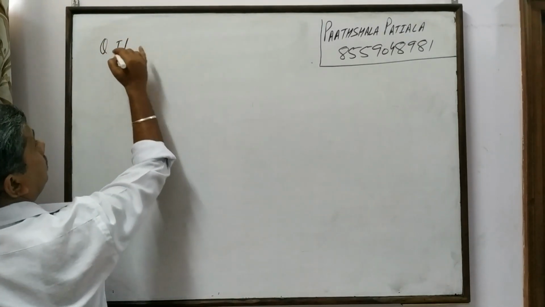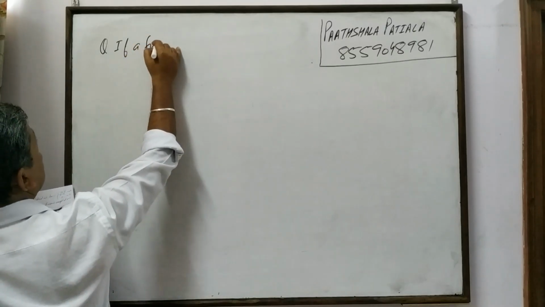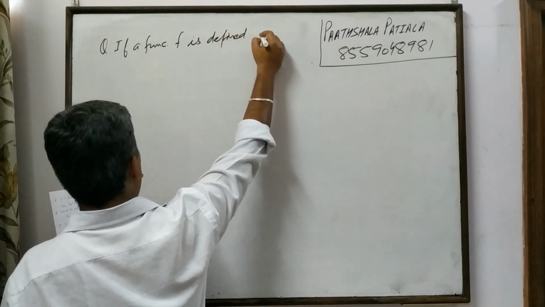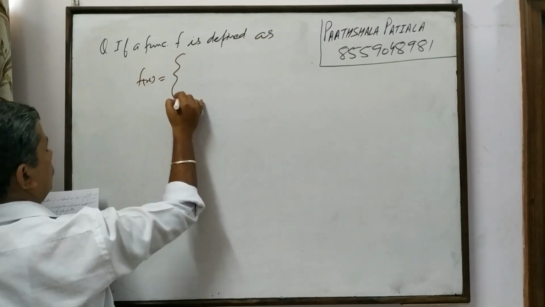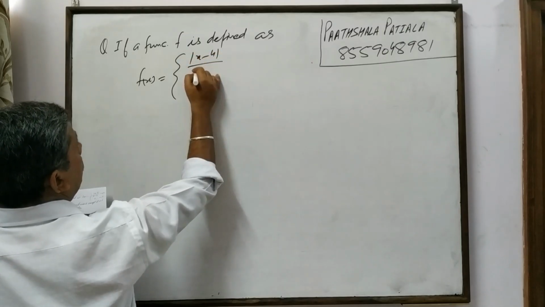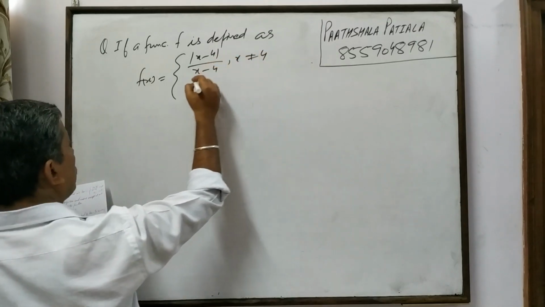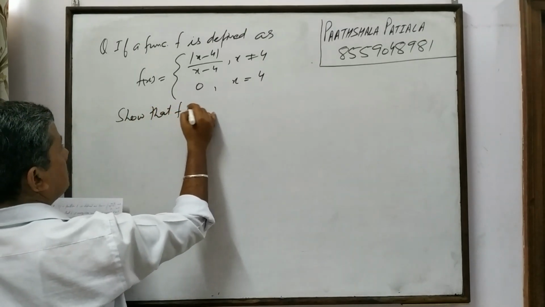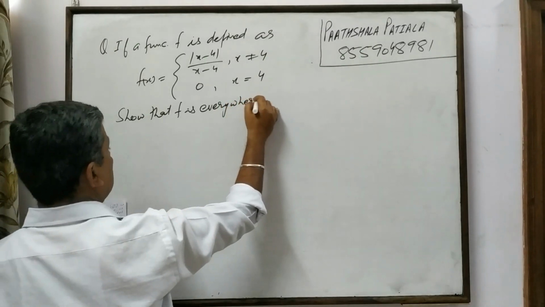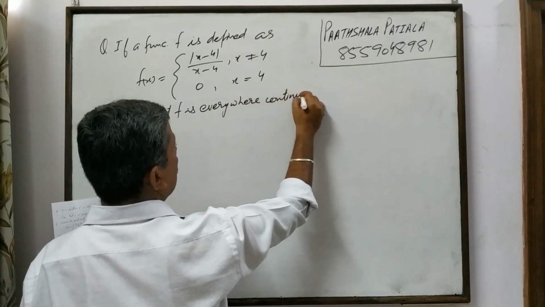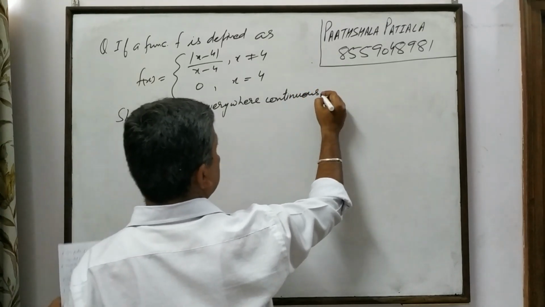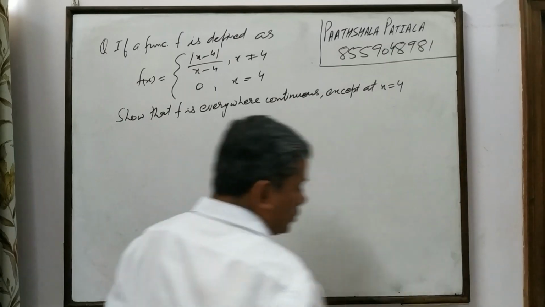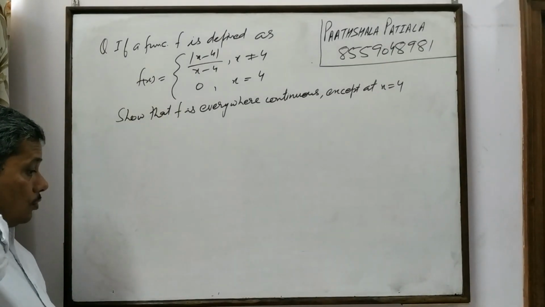Question is, if a function f is defined as f of x is equal to mod of x minus 4 upon x minus 4 when x is not equal to 4, 0 when x is equal to 4, show that f is everywhere continuous except at x is equal to 4.